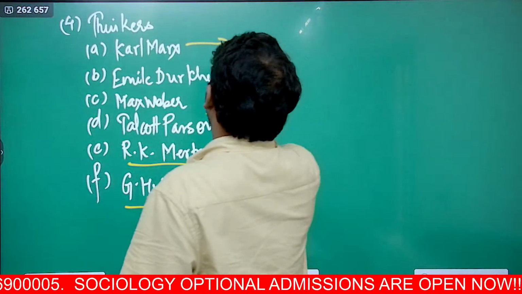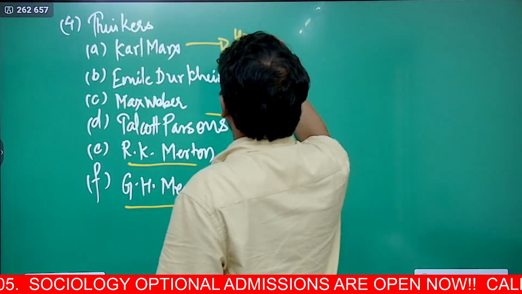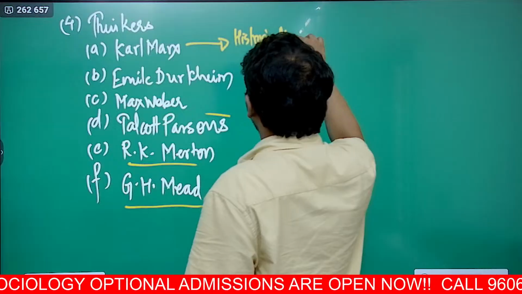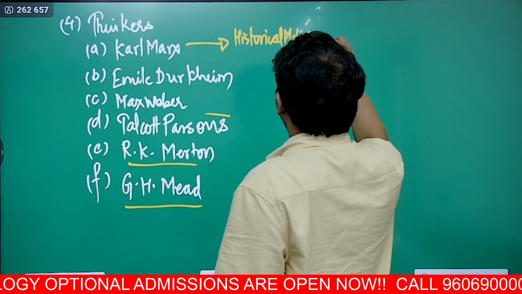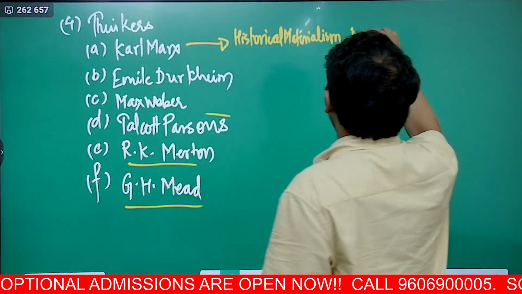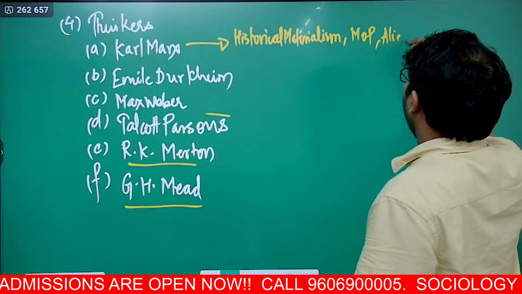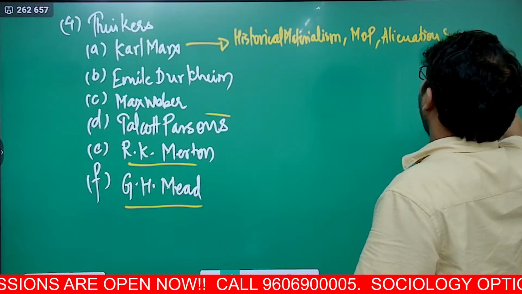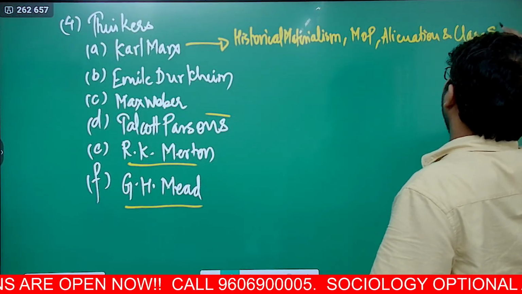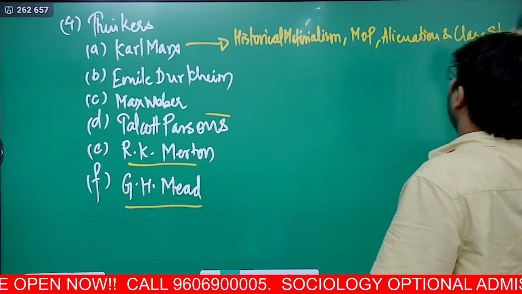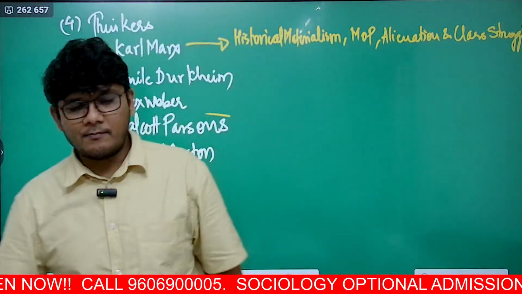For example, in Karl Marx, you have to study historical materialism, mode of production, alienation, and class struggle.